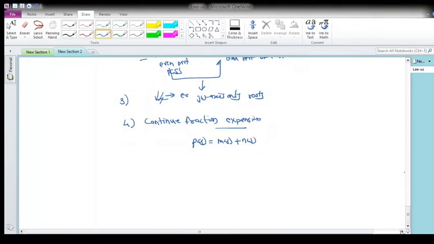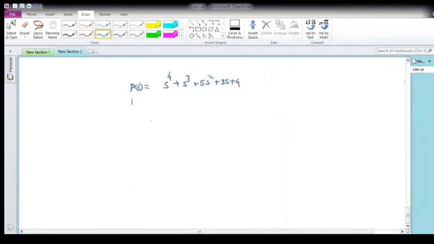Suppose I have a simple polynomial like this: p of s is s raised to 4 plus s cube plus 5s square plus 3s plus 4. Then I separate the even polynomial, m of s, which is s raised to 4 plus 5s square plus 4, and the odd polynomial n of s, which is s cube plus 3s.